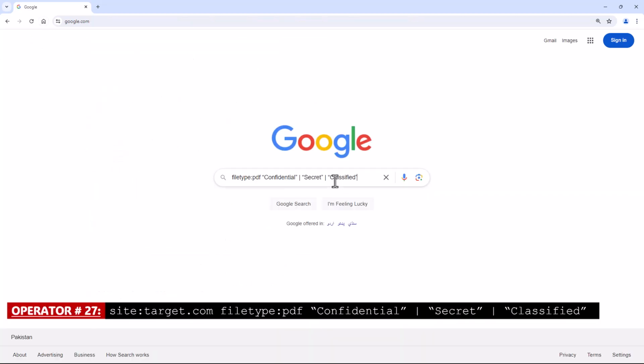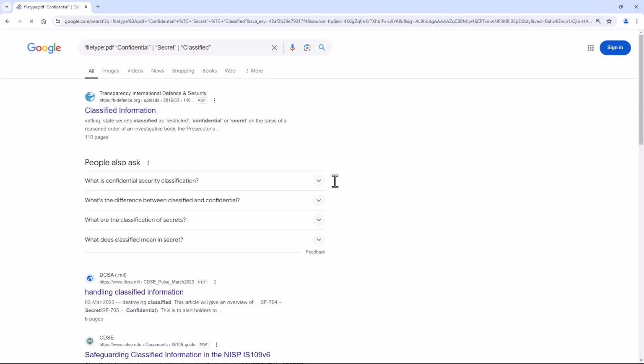Operator number 27. Site with the combination of file type. This Google dork will search for PDF files on a website that contain sensitive information marked as confidential, secret or classified.